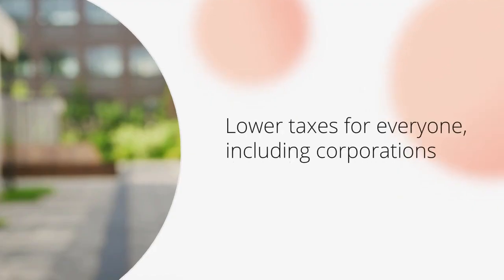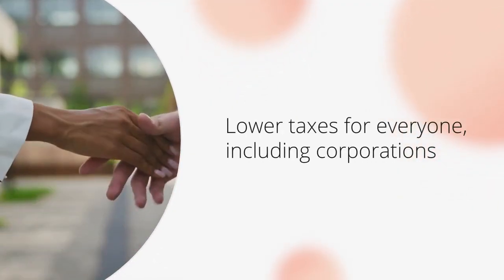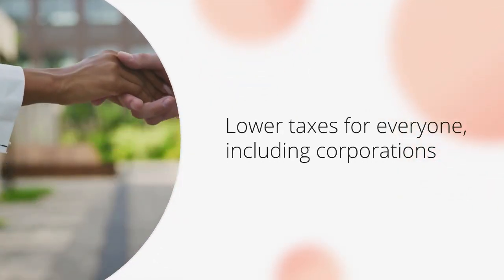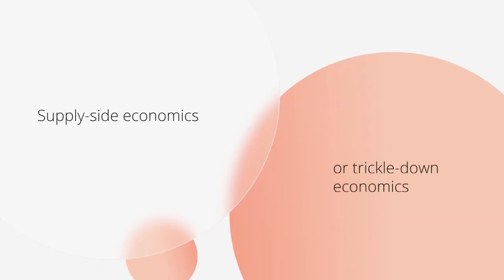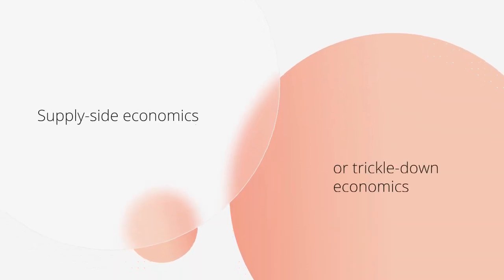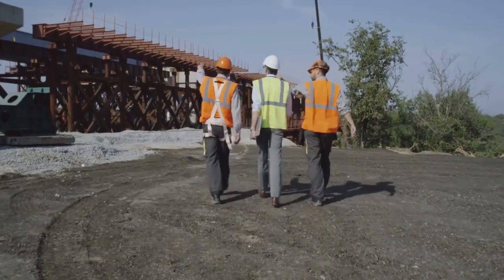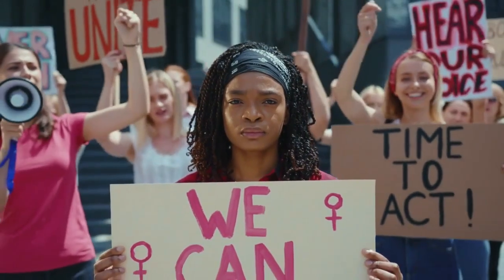On the economy, Republicans typically advocate for lower taxes for everyone, including corporations. The idea is that this encourages businesses to grow and hire more people, an approach often called supply-side or trickle-down economics. They also tend to favor fewer regulations on businesses, arguing that this spurs innovation and growth.